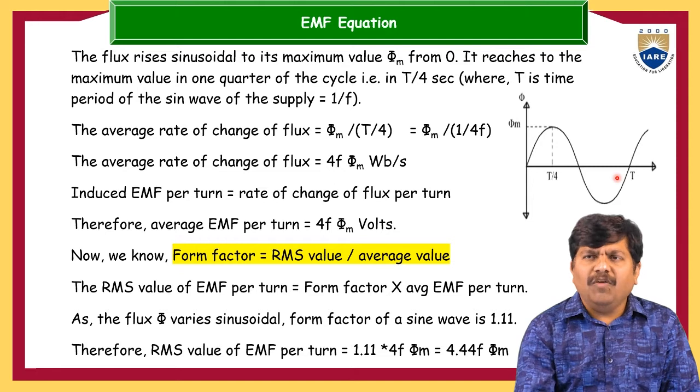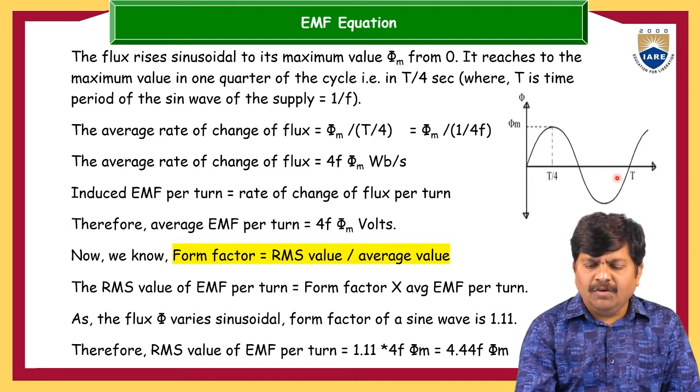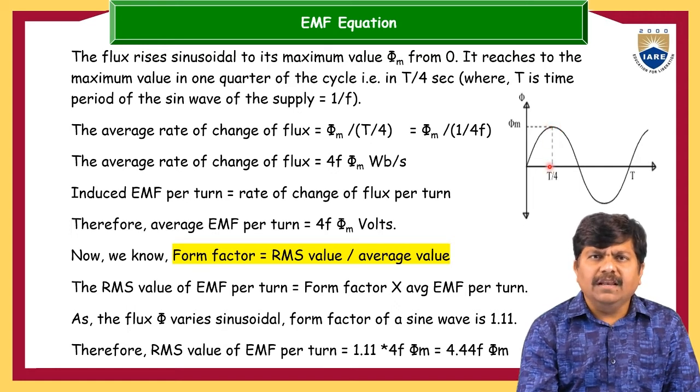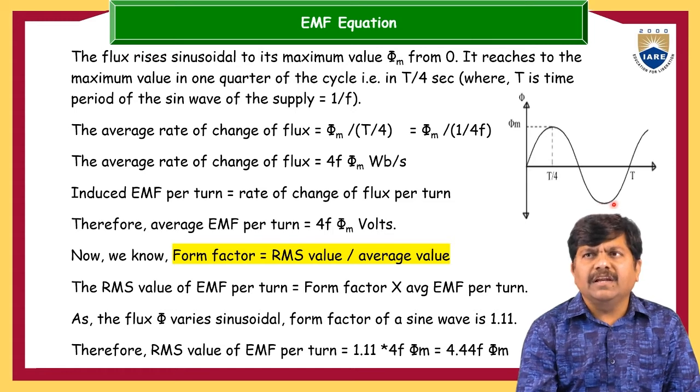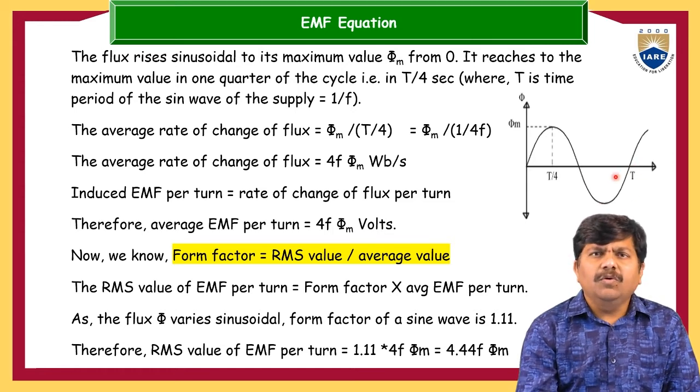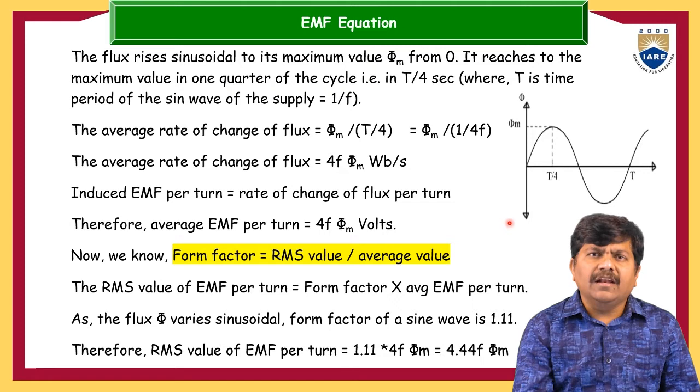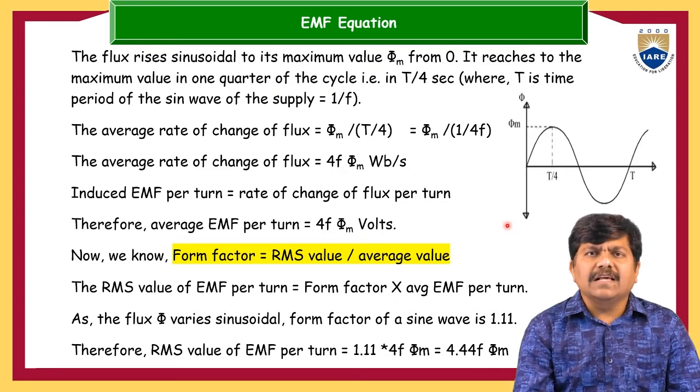Now what is the flow of this flux? This is the alternating flux. The alternating flux reaches the maximum value in the quarter cycle and then again goes to zero. Then again, negatively, it increases and comes back. Along with the flux, as already discussed, the frequency also remains constant.